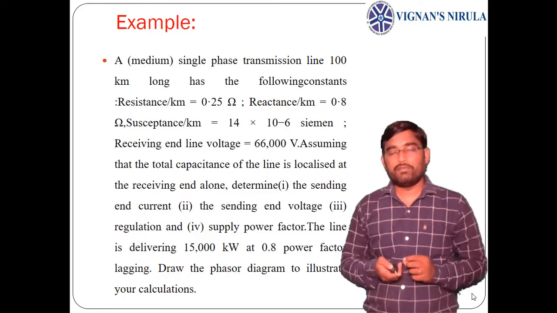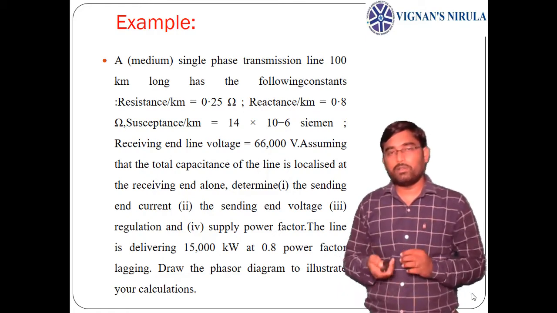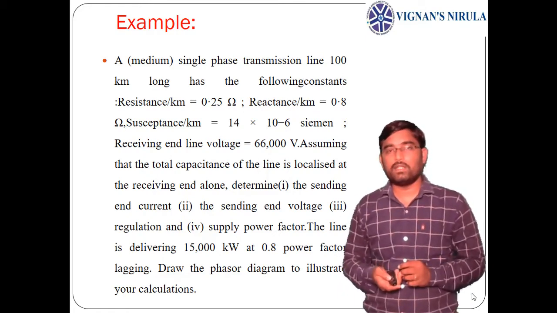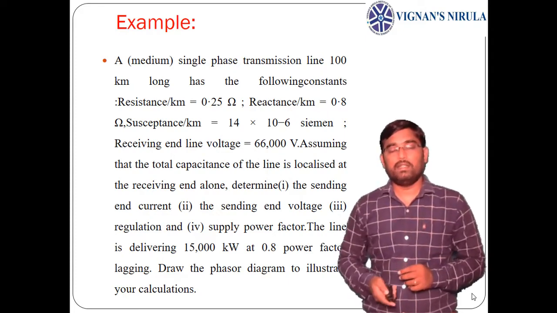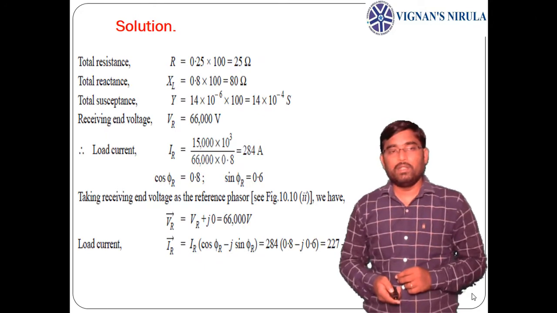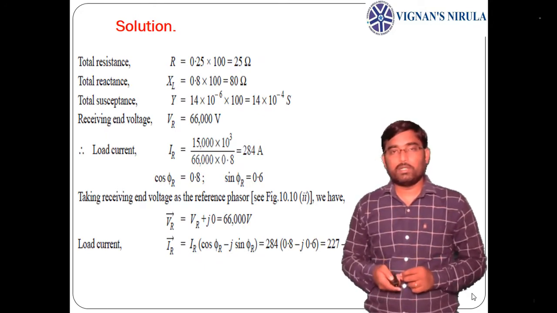The line is delivering 15,000 kilowatts, which means the receiving end power is given, and the receiving end power factor is given, which is 0.8 lagging. Draw the phasor diagram to illustrate the calculations. See here, these are the given parameters.